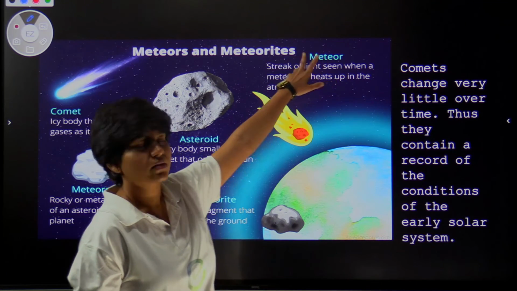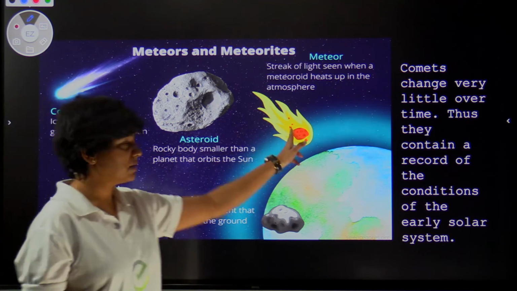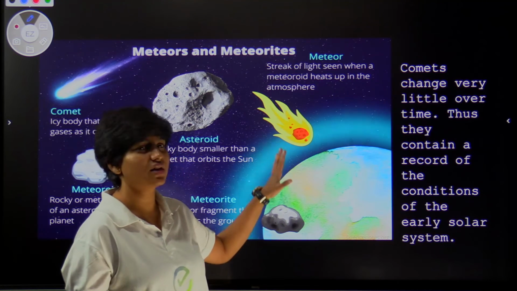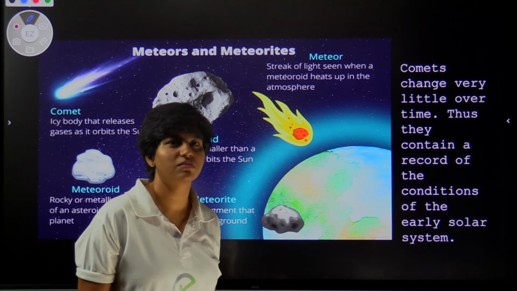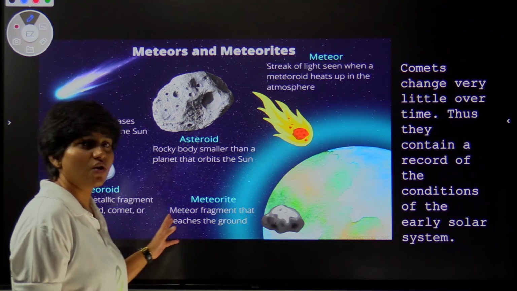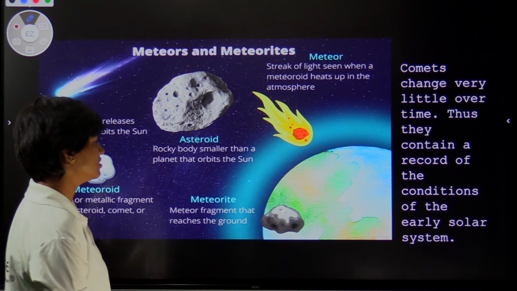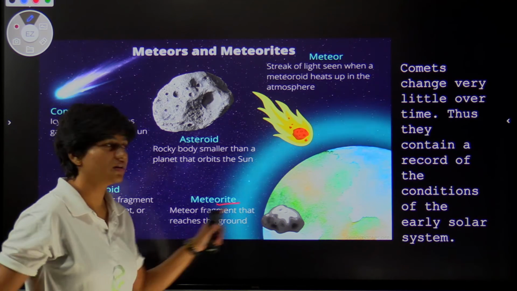All right, and the same meteor, if it is big enough and doesn't get all burnt up in the atmosphere, and if it reaches the earth and strikes the earth ground, then it is called a meteorite.